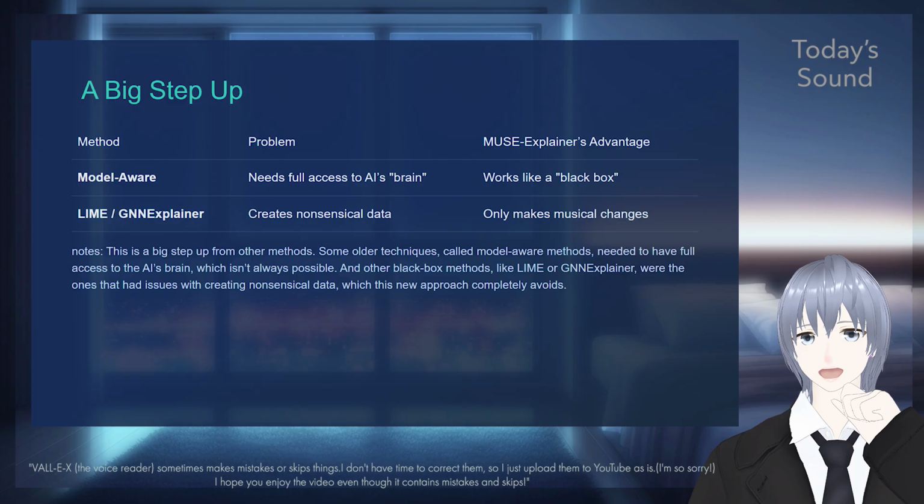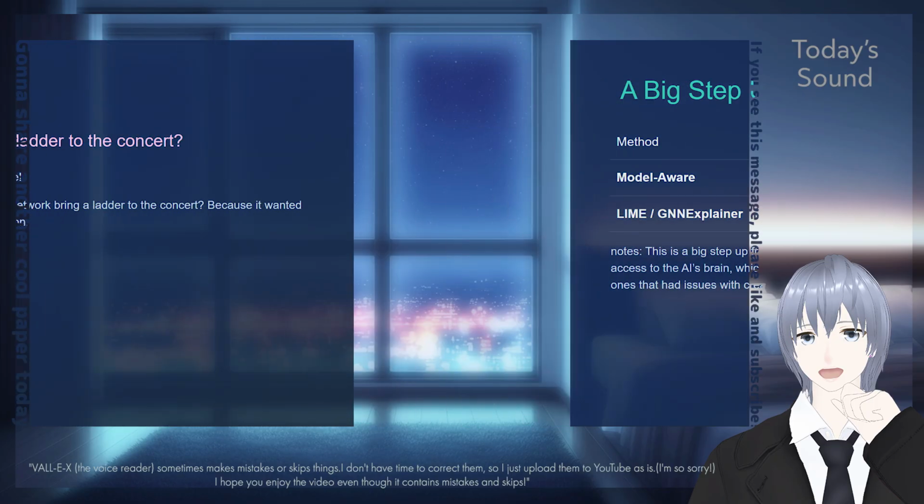This is a big step up from other methods. Some older techniques, called white box methods, needed to have full access to the AI's brain, which isn't always possible. And other black box methods, like LIME, were the ones that had issues with creating nonsensical data, which this new approach completely avoids.